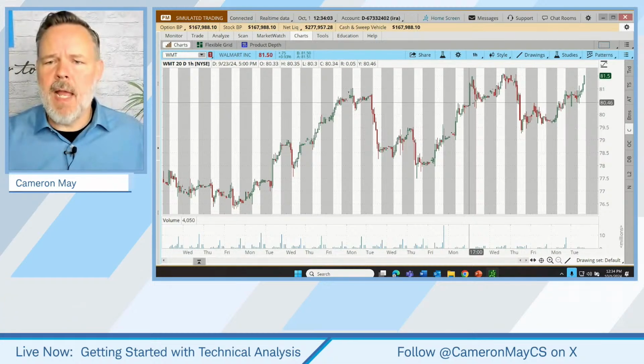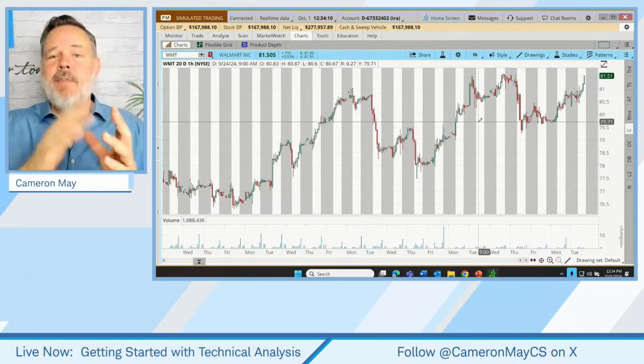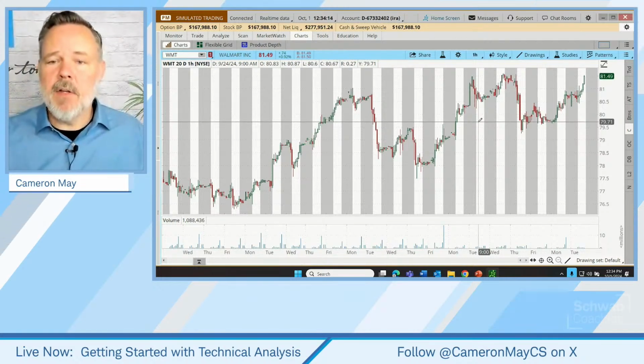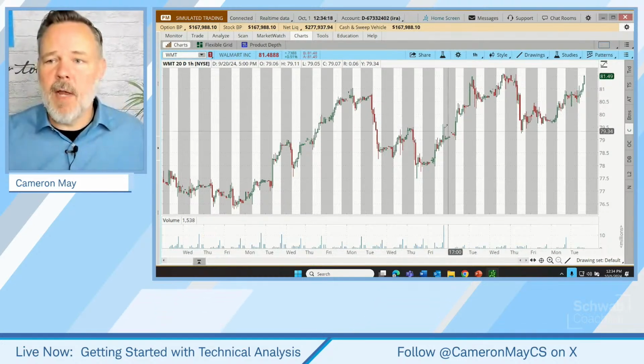But what is this gray area? And what is this white area? Well, what we're seeing now is a 24-hour clock, basically, on our chart. This chart is including the after hours and the pre-market trading. That's what we're seeing in these gray areas.